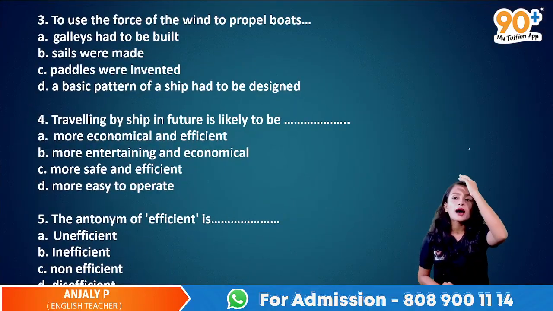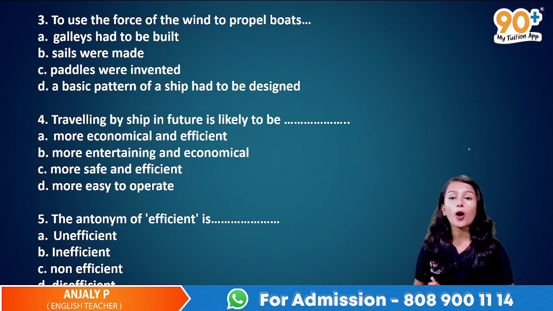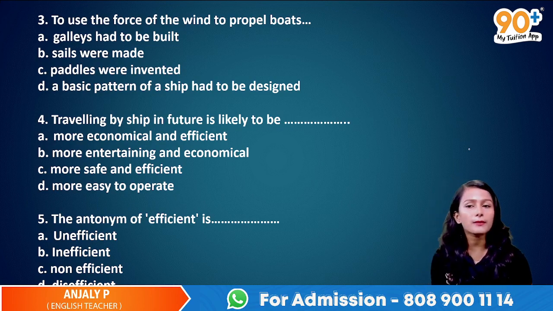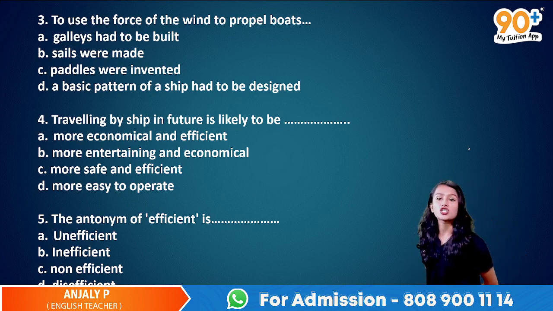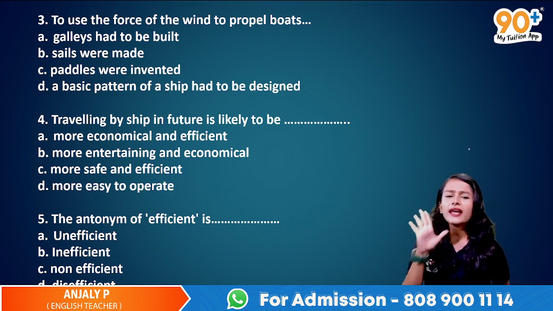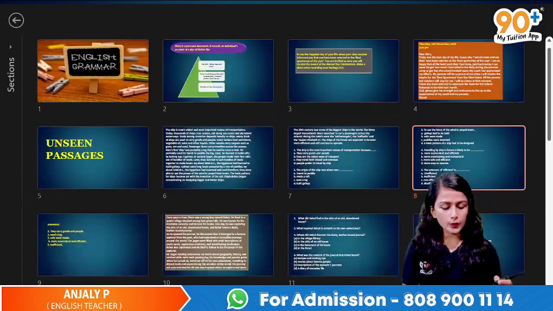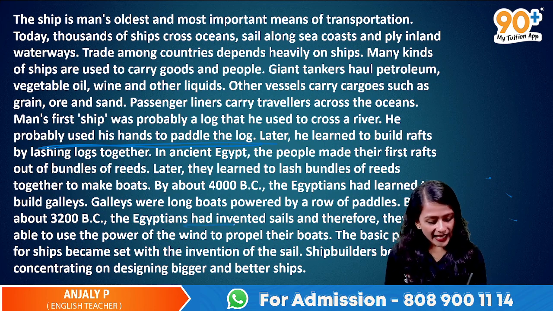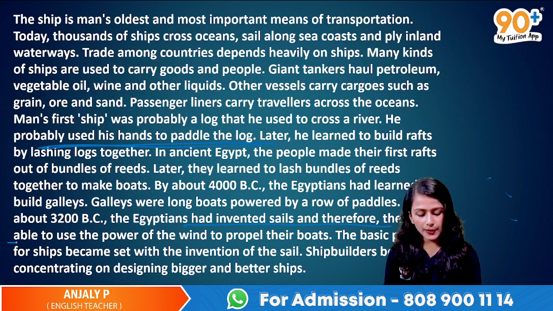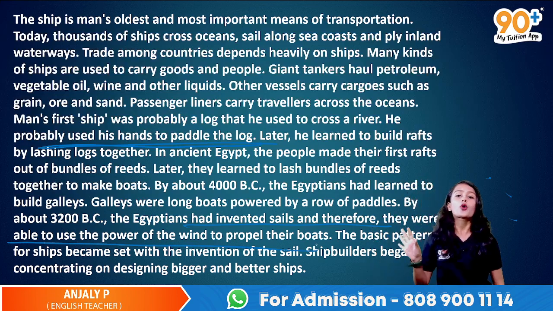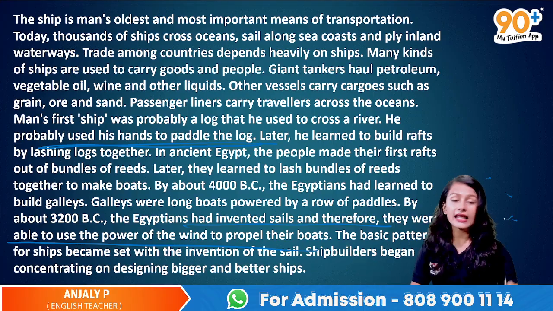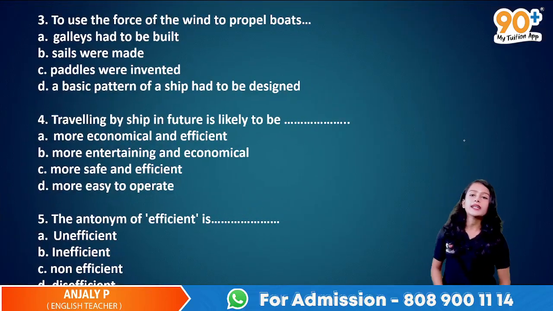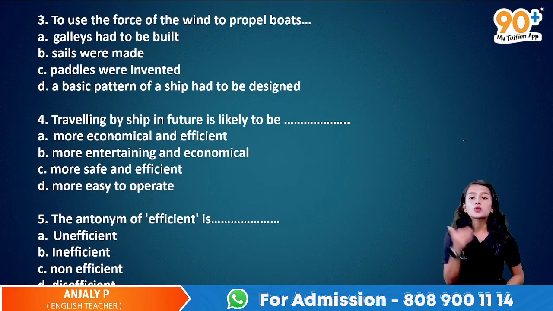Okay, so the third one, to use the force of the wind to propel the boats. അങ്ങനെയാണ് galleys had to be built, sails were made, paddles were invented, and a basic pattern of the ship has to be designed. So ഇവിടെ നമുക്ക് നോക്കാം, to use the force of the wind to propel the boats എന്ന് പറഞ്ഞാണ് നമ്മൾ ഇവിടെ സ്റ്റാർട്ട് ചെയ്യുന്നത്. ഇവിടെ തന്നെ നമുക്ക് കാണാൻ പറ്റും, invented sails and therefore they were able to use the power of the wind to propel their boats. So കിട്ടി, that's how the sails were made എന്ന് പറയുന്ന ഓപ്ഷൻ ആണ് നമുക്ക് ഇവിടെ കാണാൻ പറ്റുന്നത് അല്ലേ. So sails were made by using the force of the wind to propel the boats.